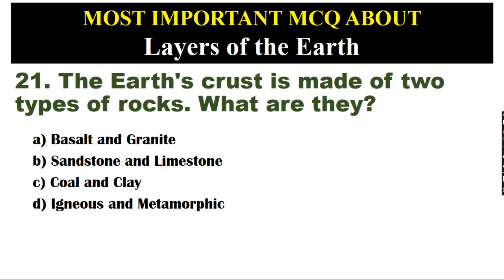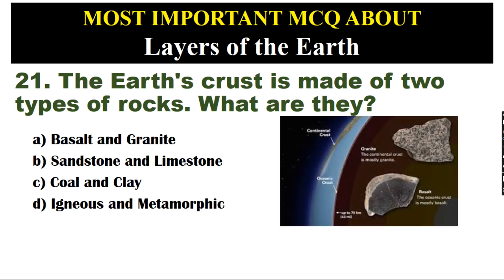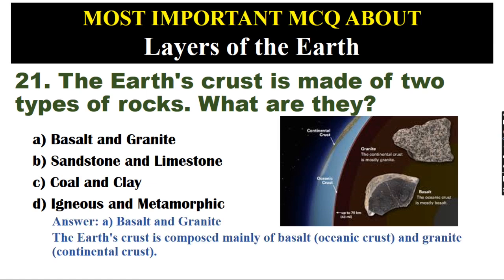The Earth's crust is made of two types of rocks. What are they? A. Basalt and granite. B. Sandstone and limestone. C. Coal and clay. D. Igneous and metamorphic. Answer: A. Basalt and granite. The Earth's crust is composed mainly of basalt, oceanic crust, and granite, continental crust.